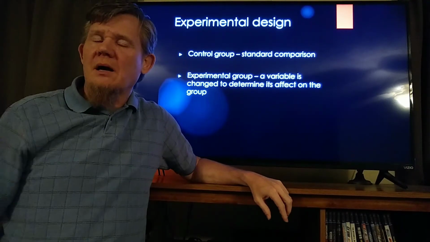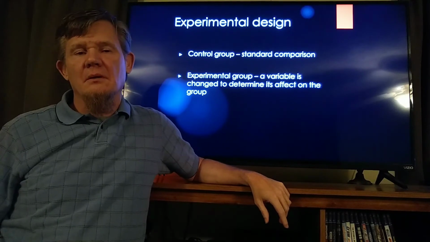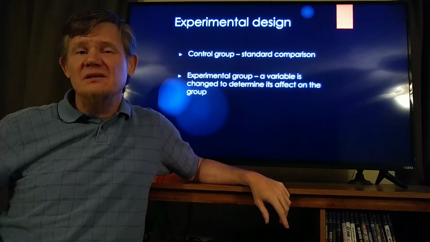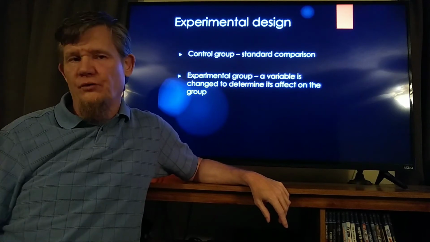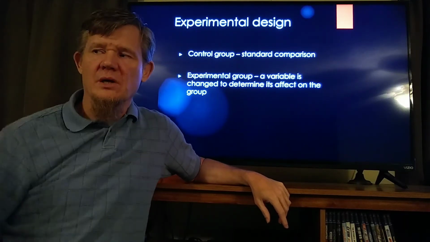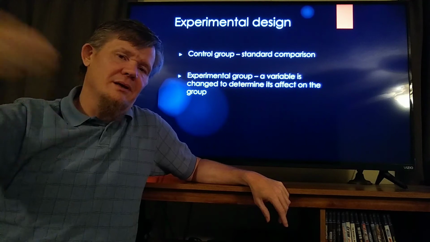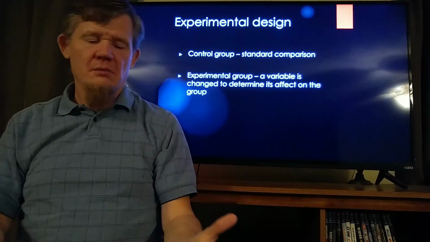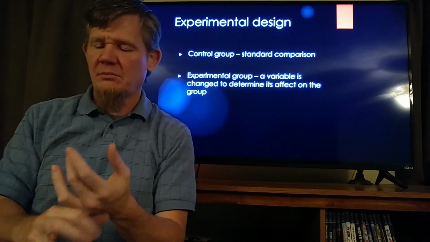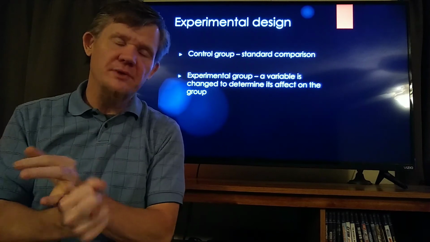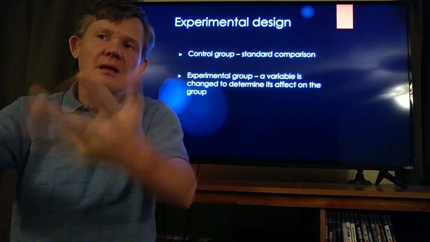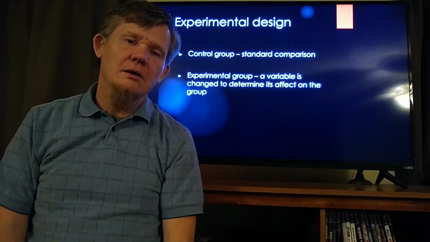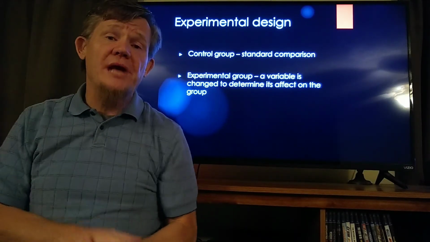When we talked about our greenhouse experiment, we didn't just have the experimental group. We also had this idea of a control group. And the control group is the group that you want to compare your experimental group against. Who knows? Maybe there was something in the water that would make the trees react weird. Maybe there was something in the fertilizer that I used. Maybe there was something simply by it being in the greenhouse that made the trees react weird.